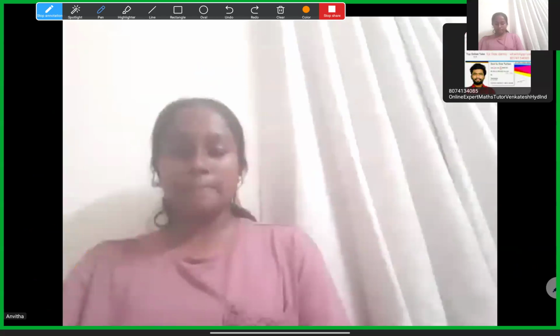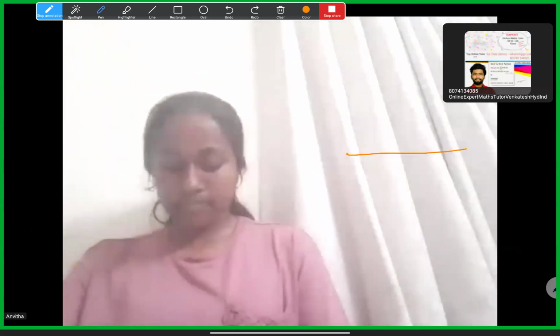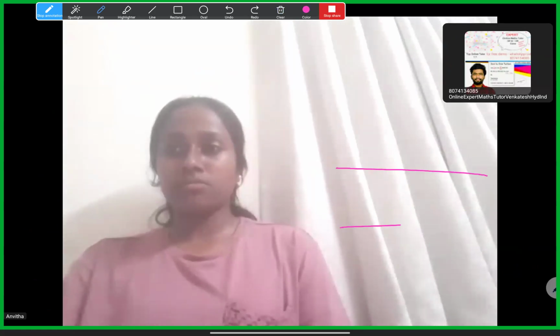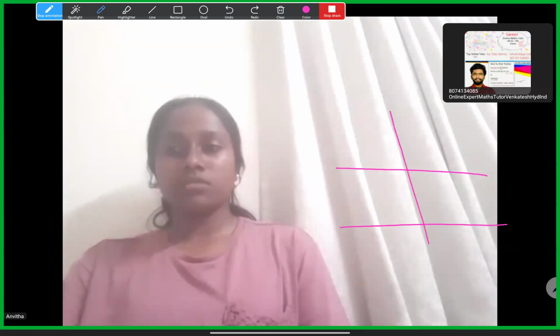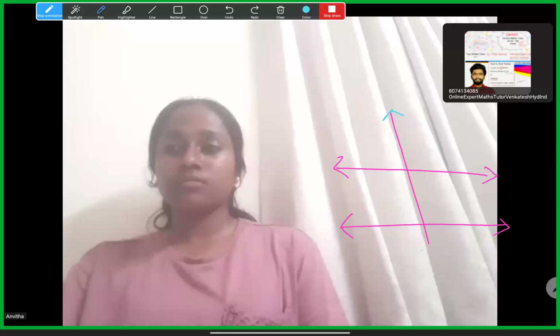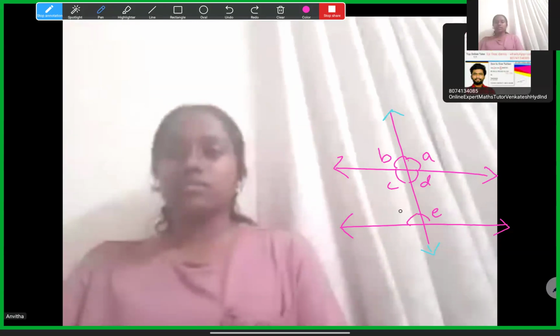So Anita, when two lines are there, and any other line falls on both of them, intersecting each at exactly one point, that particular line is called a transversal, and this transversal will make some angles with the lines. Let us mark them as internal and external angles.